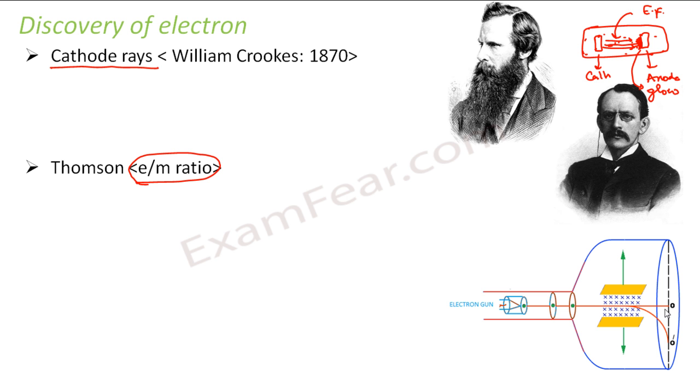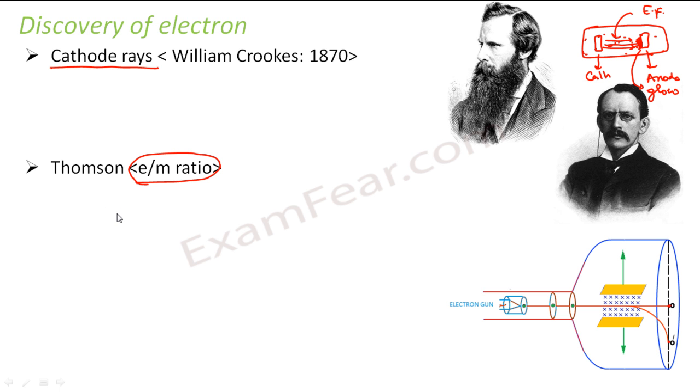Those rays, instead of going straight to a screen placed in front of them, got deflected under the influence of the electric and magnetic field, and they started following a circular path.